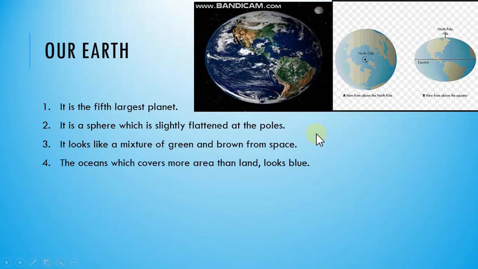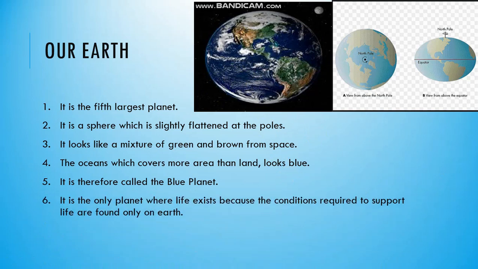The oceans, which cover more area as compared to land, look blue. So all this is water, blue ocean. It is therefore called the blue planet. It is the only planet where life exists because the conditions required to support life are found only on Earth. There is no other planet where life exists. Let us see what these conditions are.